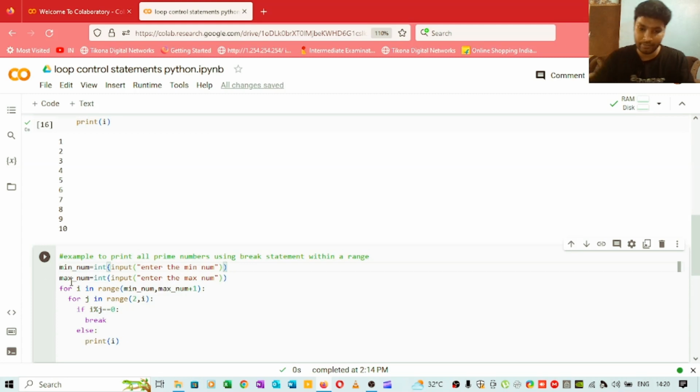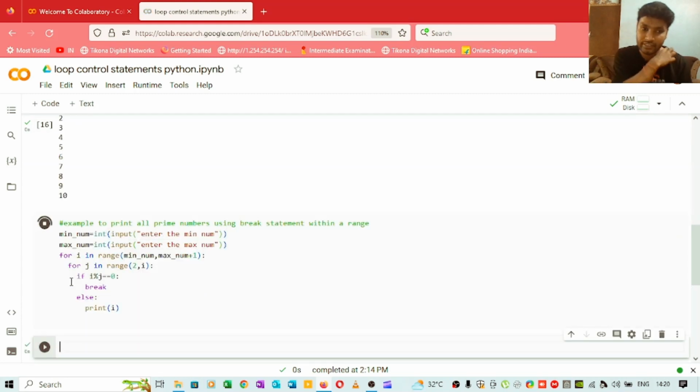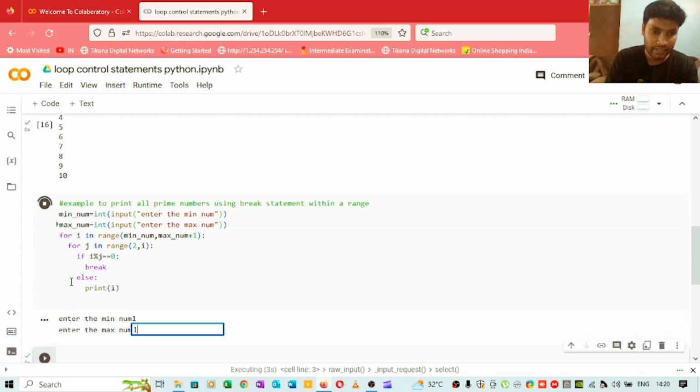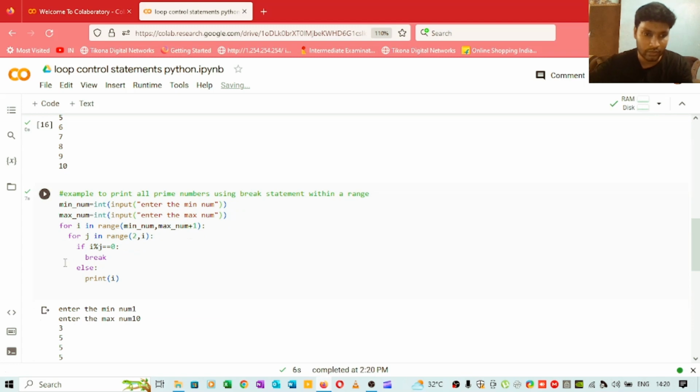So I will simply execute this piece of code, and we will take minimum number as 1 and maximum number as 10, and now we will see. Okay, I think there is some indentation error. Yeah, we have one indentation error here.